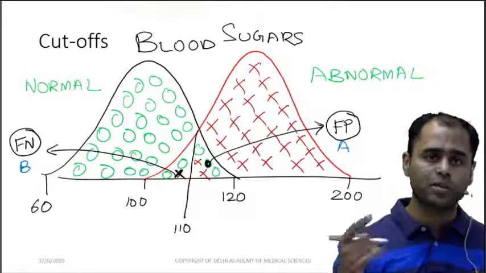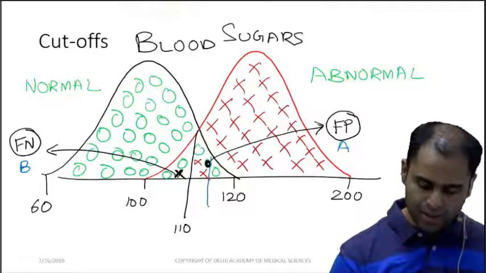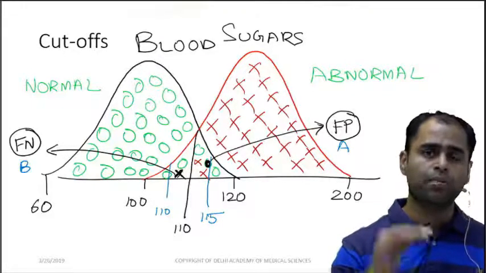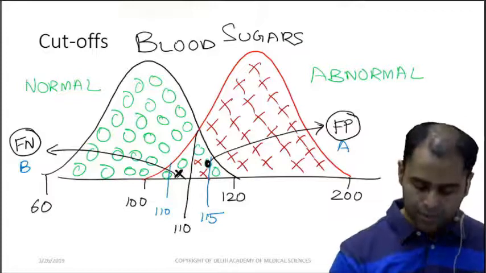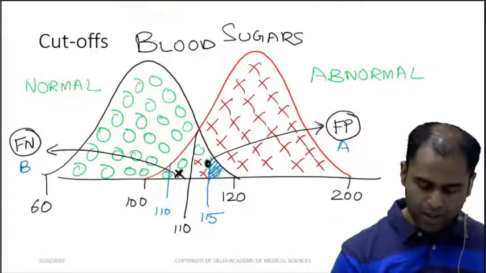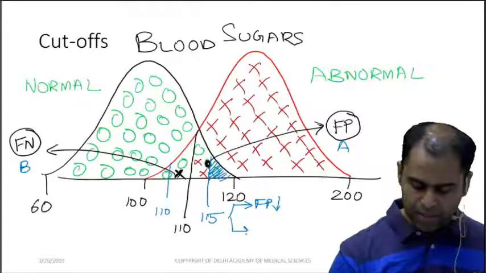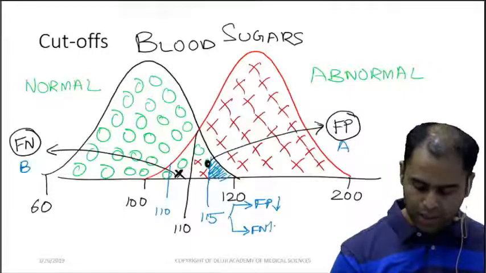Now AIIMS will go a step up. AIIMS will say, suppose I increase the cutoff to 115 or I lower the cutoff to 110. What will happen to the number of false positives and negatives? If I take it to 115, you can see the number of false positives going down, whereas the number of false negatives goes up.